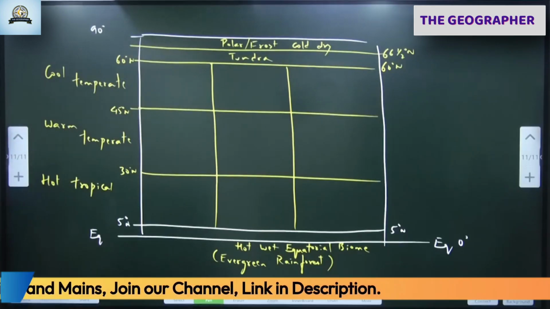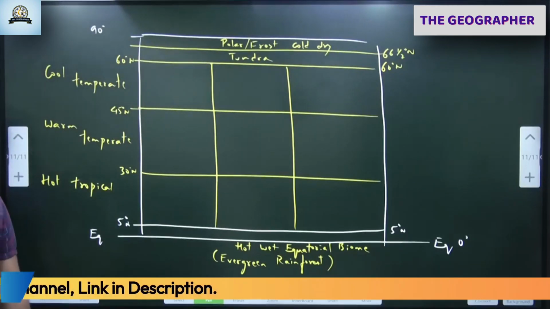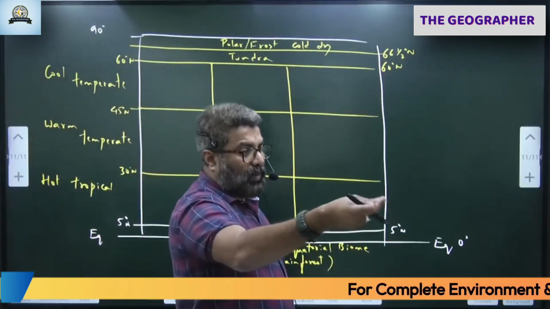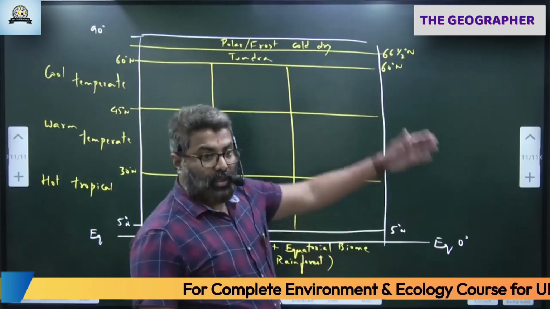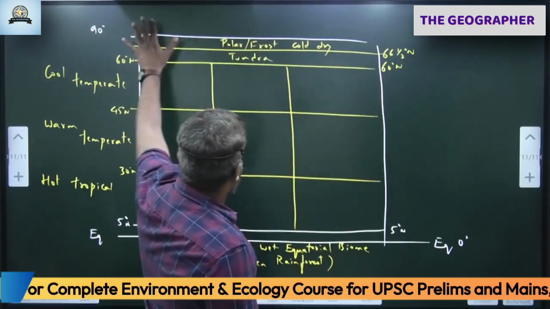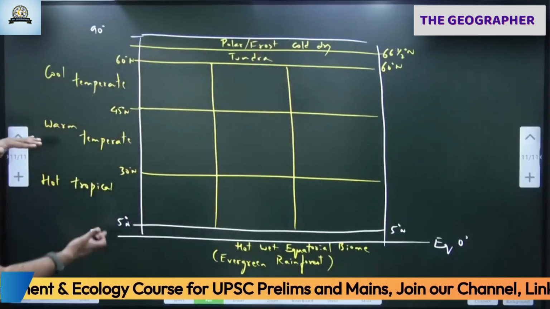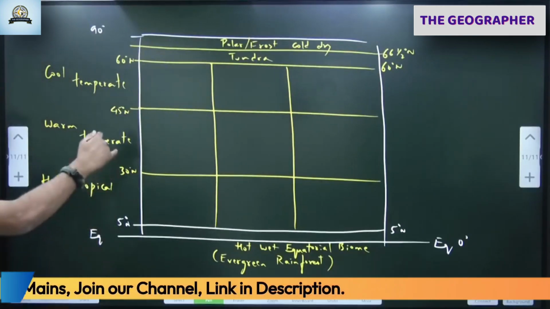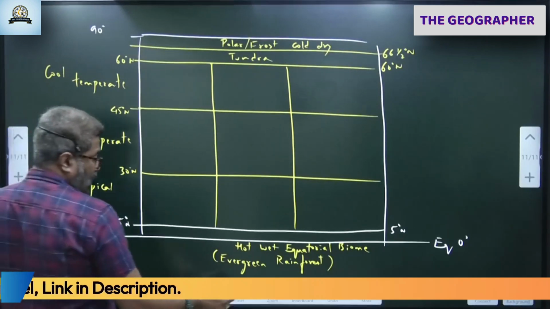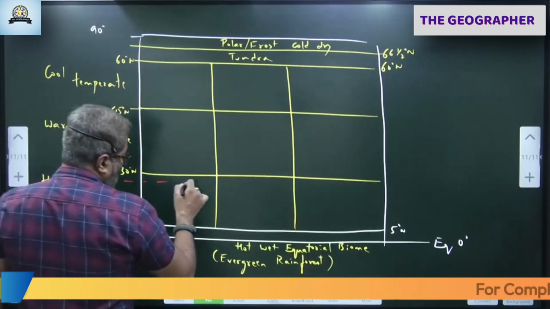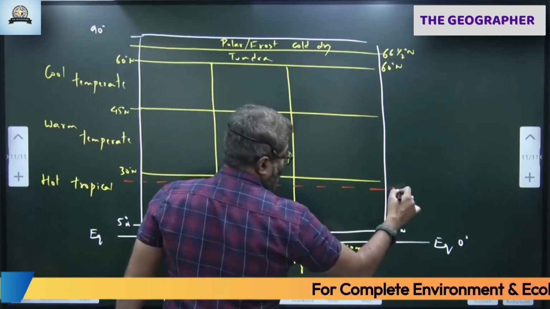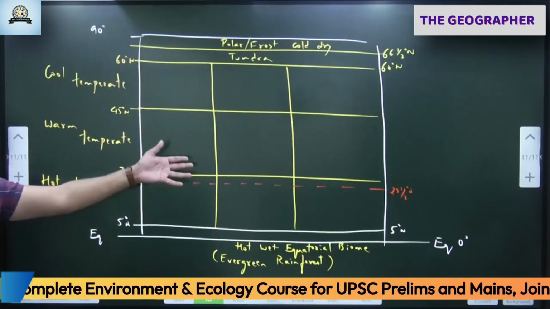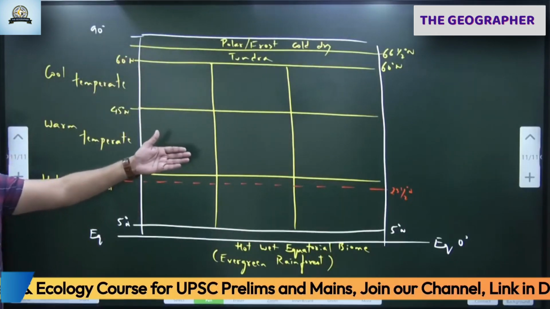Okay. Tundra is a Swedish word, means marshy. In summer, the snow melts, the soil becomes wet, because of which some plants might grow, like permafrost condition here. That is tundra in this part. So like this, we can divide the world into hot tropical, warm temperate, cool temperate, based on their location from equator to the poles. So notice this. This is Tropic of Cancer. Tropic of Cancer is here. 23.5 degree north. I told you already why I am considering only northern hemisphere now, because we have more land. Northern hemisphere is land hemisphere.